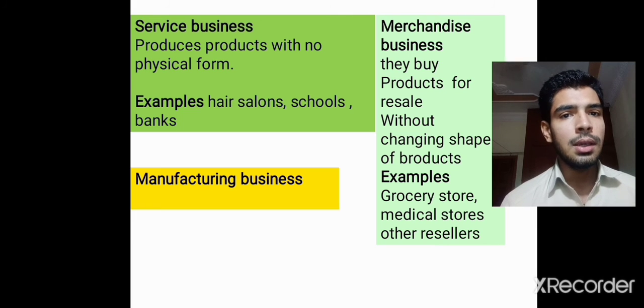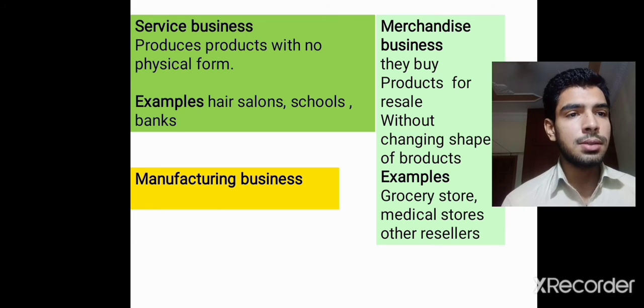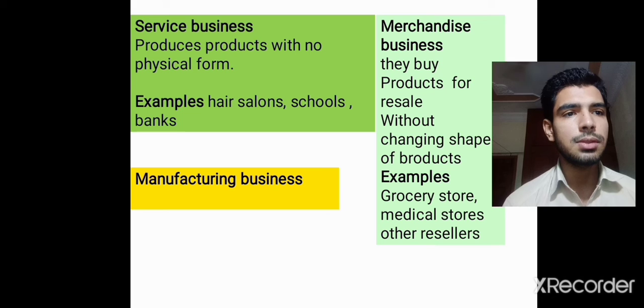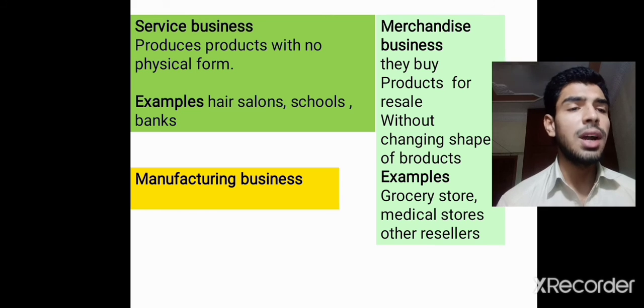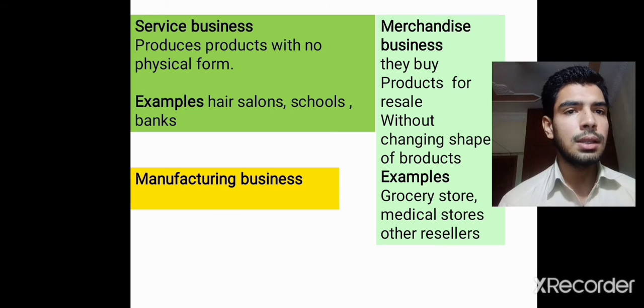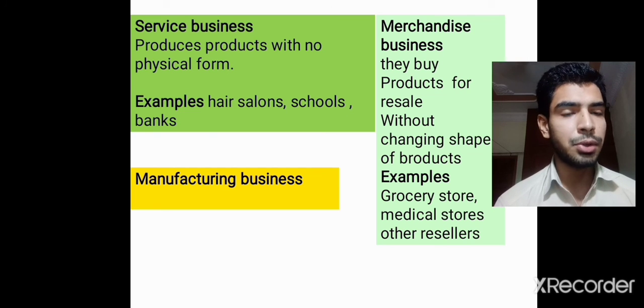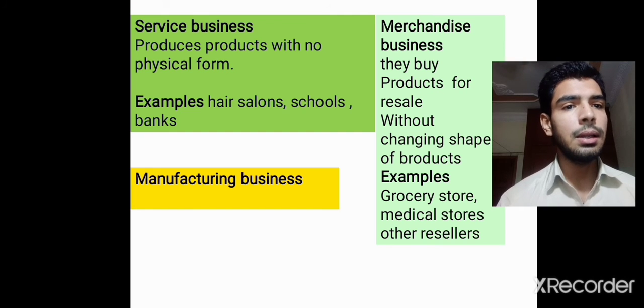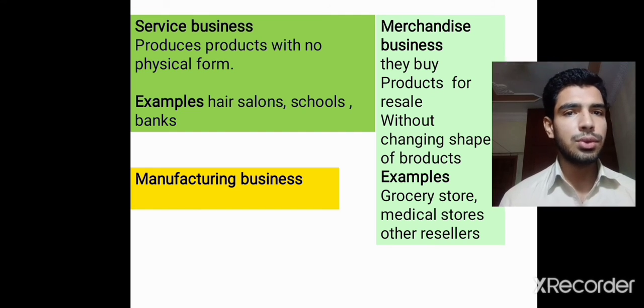Manufacturing business: this type of business buys products with the intention to reshape them and then provide them to customers. It combines raw material, labor, and overhead cost in the production process. An example of this type of business is textile companies. They manufacture and remanufacture products. First they buy products, reshape them, and then provide them to customers. So the third question has been clear.